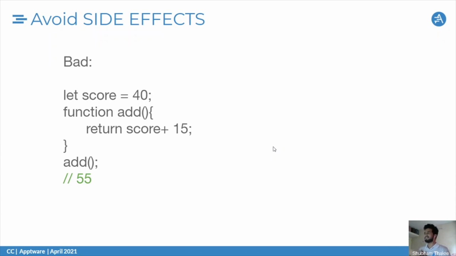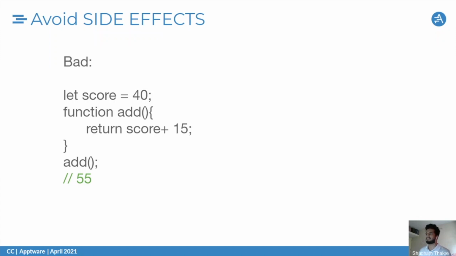Basically, a function is returning some output which is not dependent only on the inputs which we are passing, but also on external parameters. Let's take a quick example over here. We are taking the score variable and using it in a function add. This score variable is dependent on some external parameters, global variables we can say. So why is this bad?